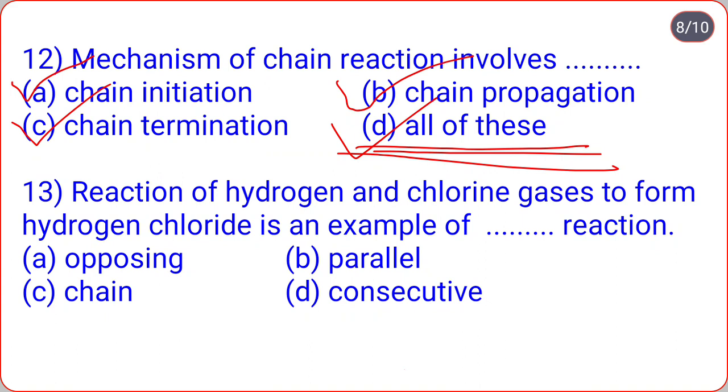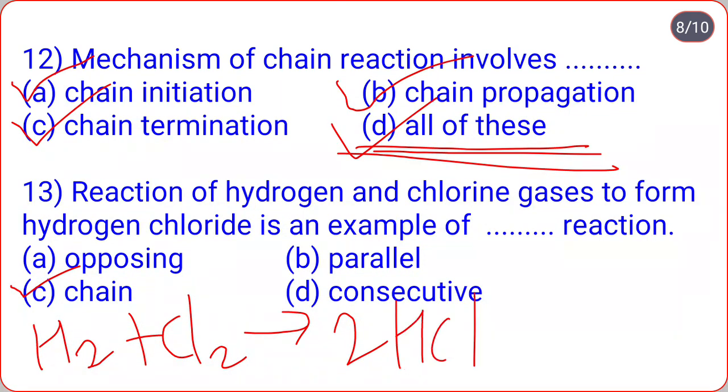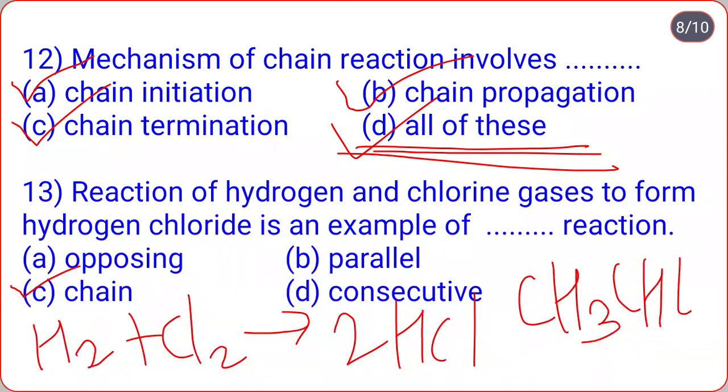Reaction of hydrogen and chlorine gases to form hydrogen chloride is an example of dash dash reaction. Opposing, parallel, chain, consecutive. So correct option is chain reaction, that is option C. Another example of chain reaction is thermal decomposition of acetaldehyde. Thermal decomposition of acetaldehyde is also an example of the chain reaction. Remember that.